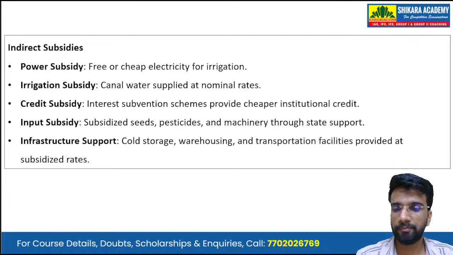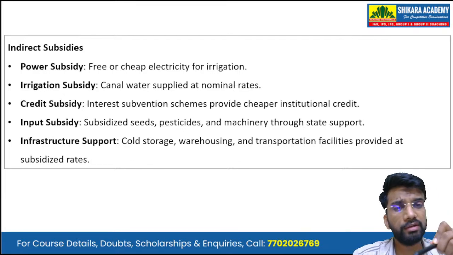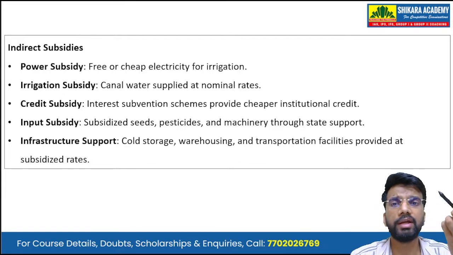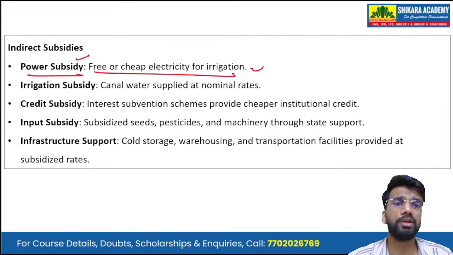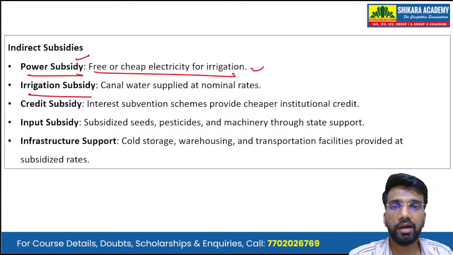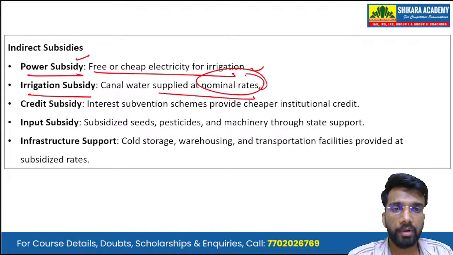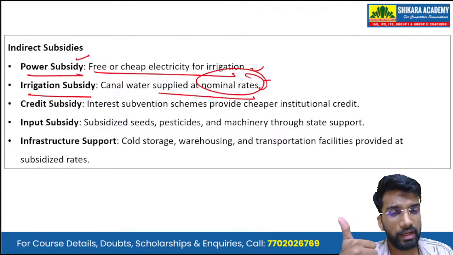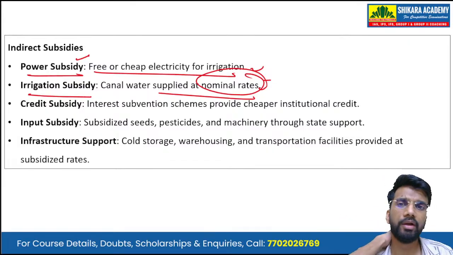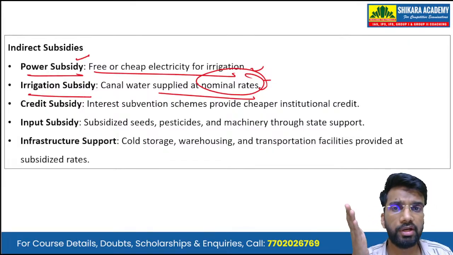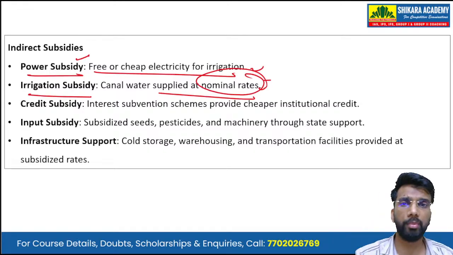Then the indirect subsidies. Okay, so the direct subsidies provide direct monetary benefits. The indirect subsidies include the power subsidy, free or cheap electricity for irrigation. Okay. Then there is irrigation subsidy. Canal water is supplied at very nominal rates. Okay, so power is supplied free or at a very cheap rate. Also, with irrigation subsidy, the canal water is also supplied at very nominal rates.